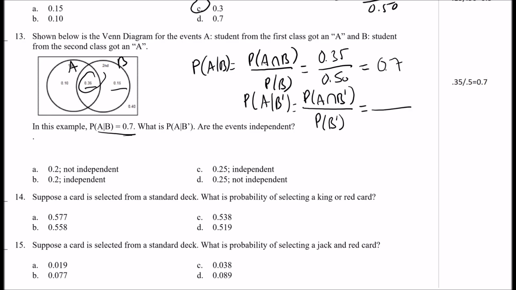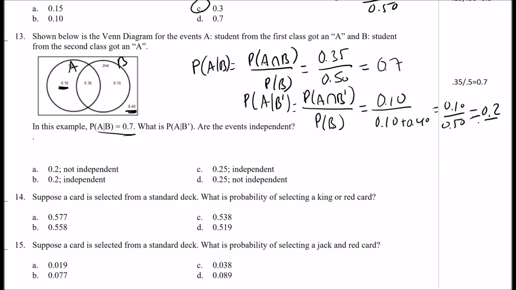All right, so how many students are in A but not in B? 0.10. How many students are not in B? Meaning that they have to be in A. But not in B, right? So not B is 0.10 and 0.40, right? Because 0.40 is not in B technically. So we're going to shade, so it's basically 0.10 plus 0.40. So it's 0.10 divided by 0.50, which is 0.2.